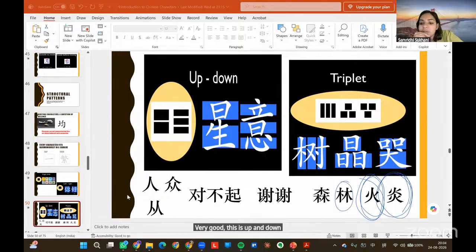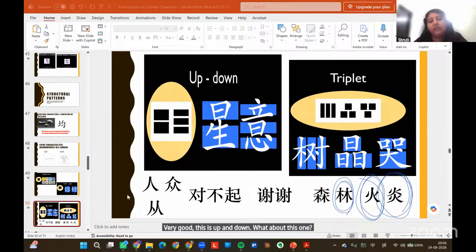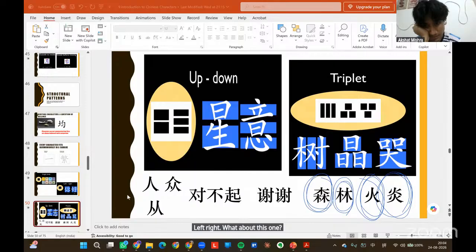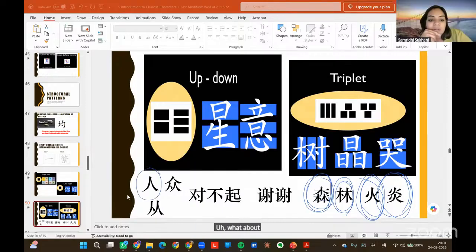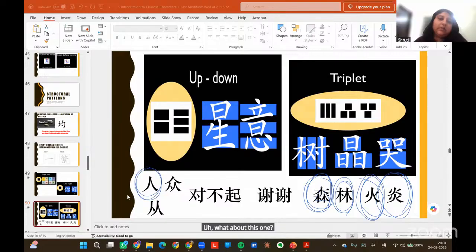What about this one? Left, right. What about this one? Up and down. Triplet. Triplet, the triplet. What about this one? Single. Good. What about this one?